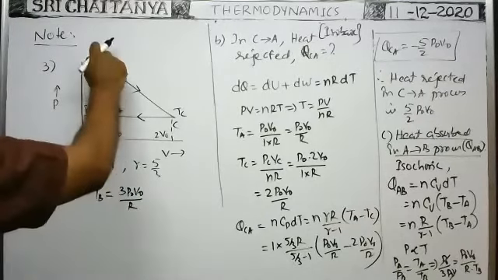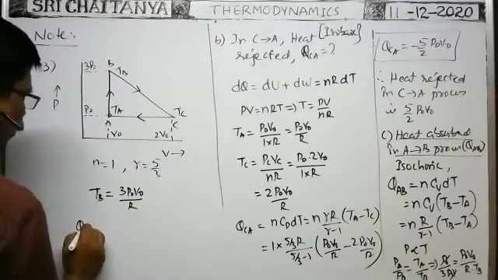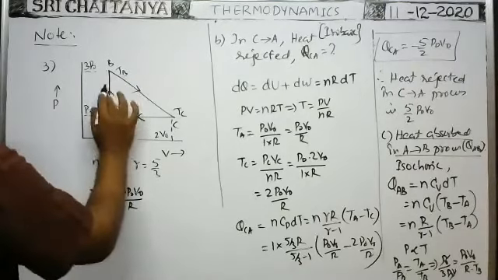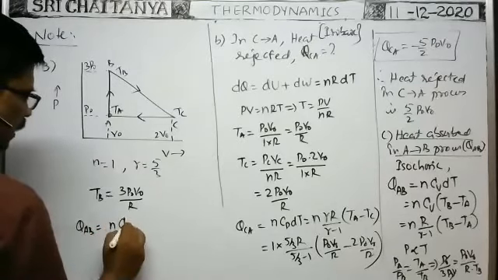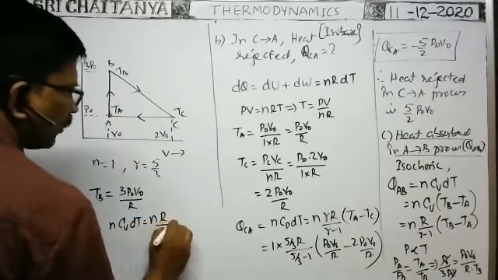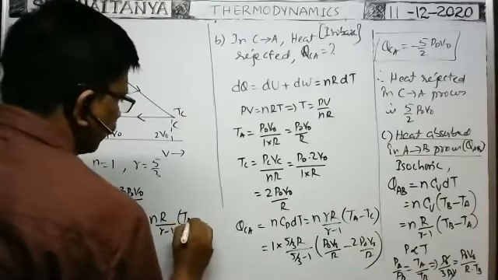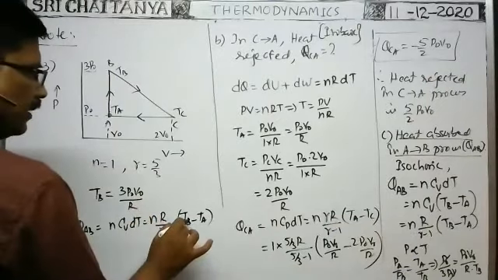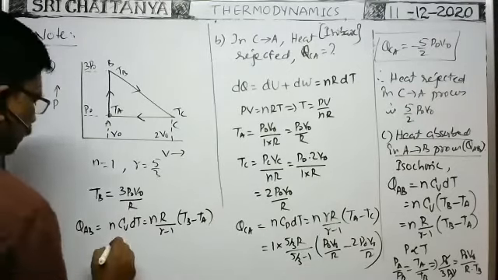Then in this isochoric process, what is the heat energy supplied or heat energy rejected? We have to find. So Q for the A to B process: as it occurs at constant volume, whatever heat energy is supplied is equal to the change in internal energy only, that is nCv dT. That is equal to n into Cv, which is R by gamma minus 1, into TB minus TA. Of course, I wrote the formula there. Now you substitute everything: n is 1, gamma is 5 by 3, and TB and TA we already know. After simplification, whatever value you get, I will write 3P naught V naught.